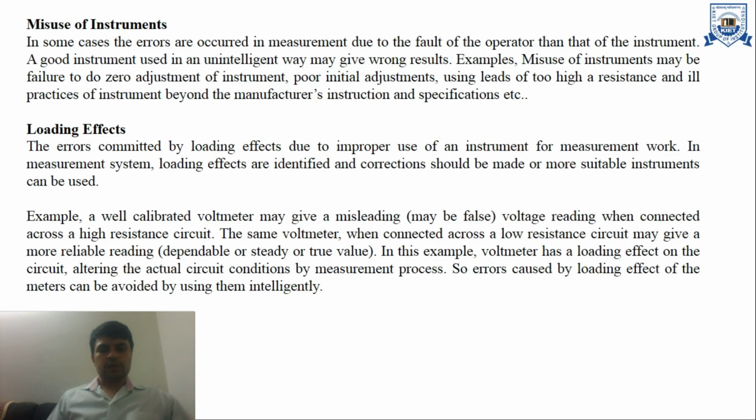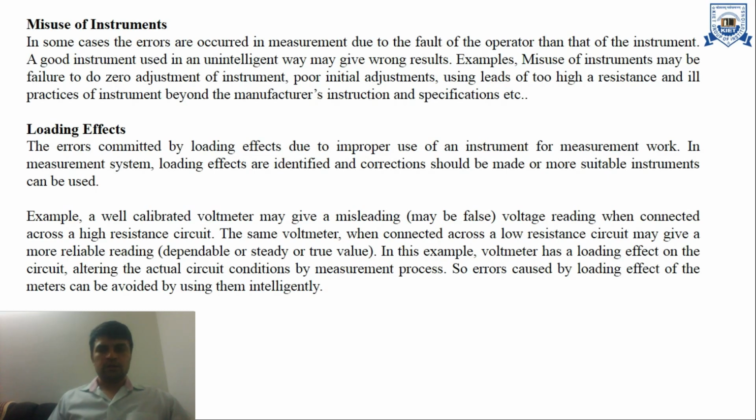The error committed by loading effect is due to improper use of an instrument for measurement work. In a measurement system, loading effects are identified and corrections should be made, or more suitable instruments can be used. For example, a well calibrated voltmeter may give a misleading or false reading when connected across a high resistance circuit.